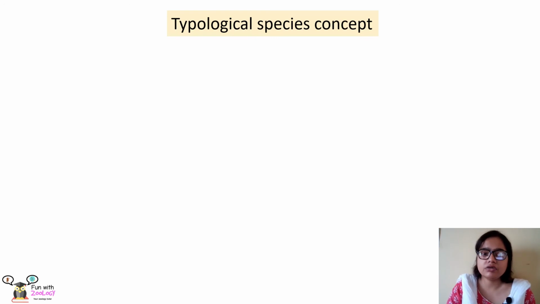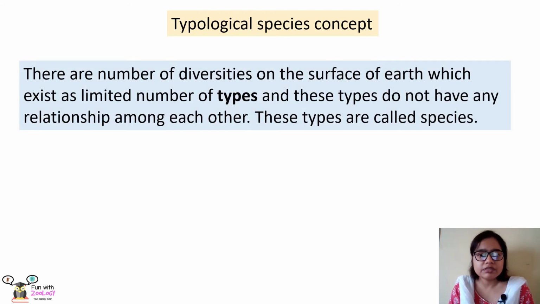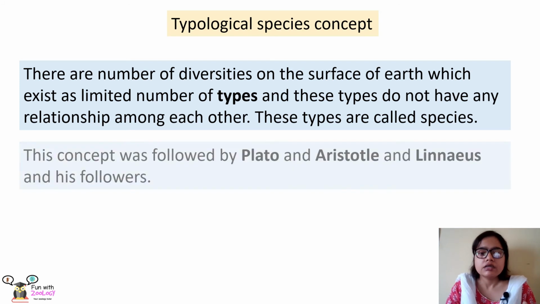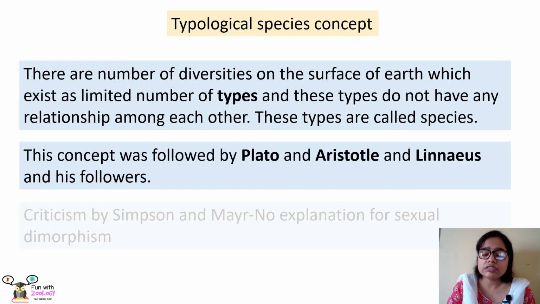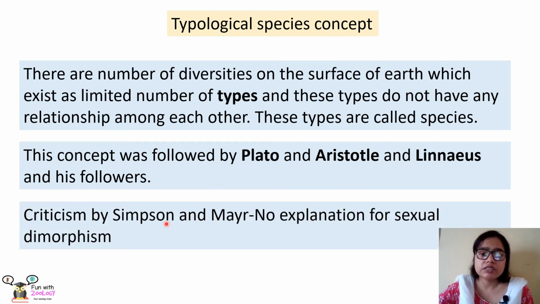First is typological species concept. Now, according to the typological species concept, there are different varieties or diversities of organisms that occur on the surface of Earth, and all these different types or varieties of organisms do not have any relationship among them. Means they are very different from each other, and all these types are called species. Now, this concept was followed by Plato and Aristotle and Linnaeus and his followers, but it was criticized by Simpson and Mayr because it could not explain sexual dimorphism.